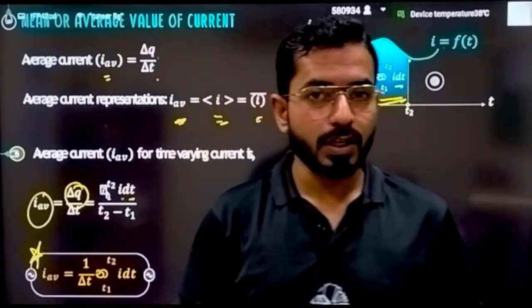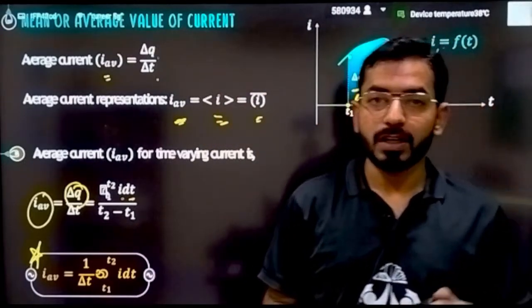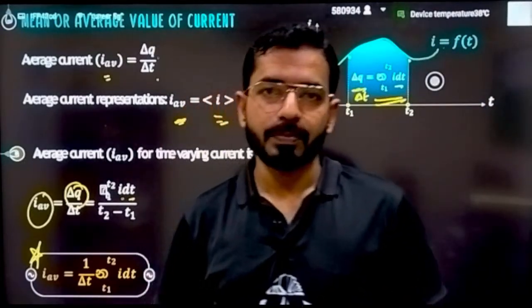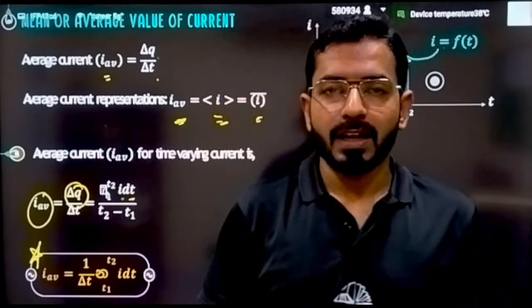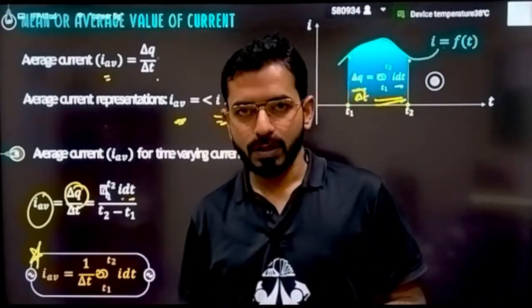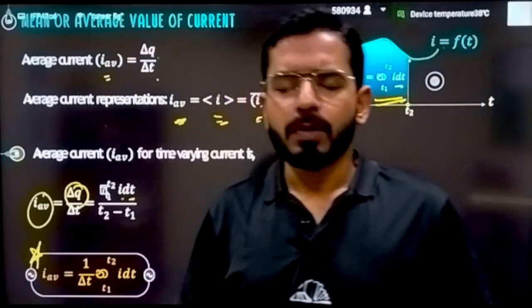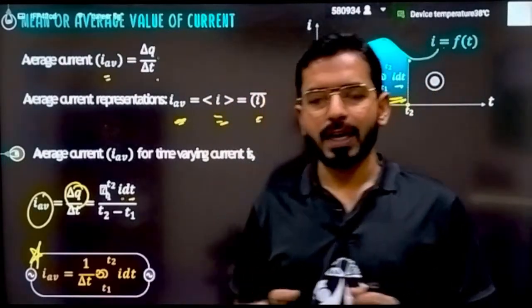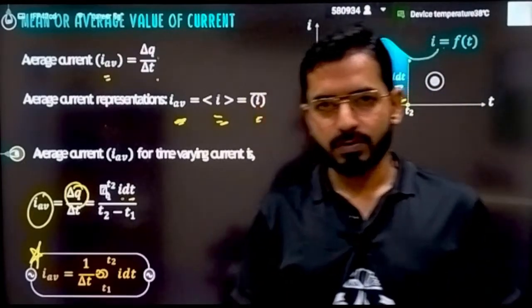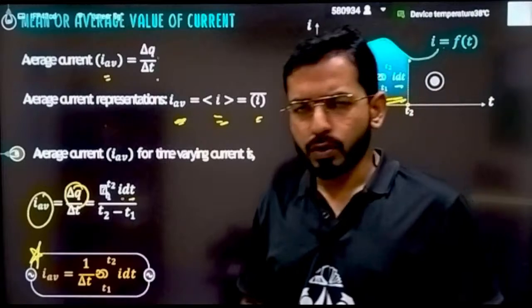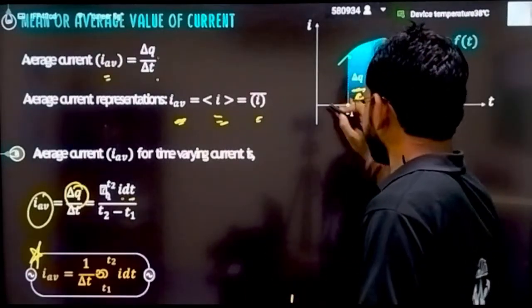I can say that you are already familiar with this term from KTG. In KTG also we calculated RMS velocity. Now what is the full form? Root mean square. And to solve it, I told you the trick: read it in the opposite manner, and you will easily solve the RMS. We'll get to that, but firstly we have to tackle how to find the average value and what the formula is. Before also I told you the formula of any kind of average.